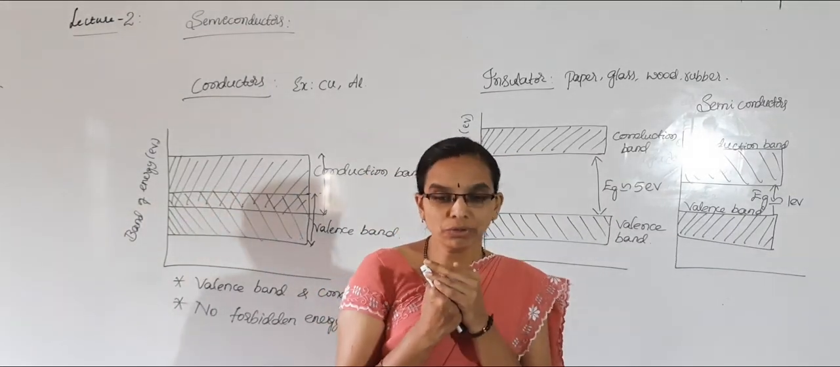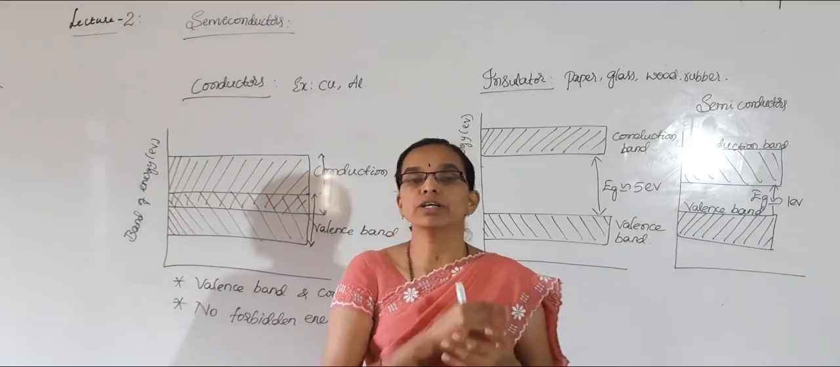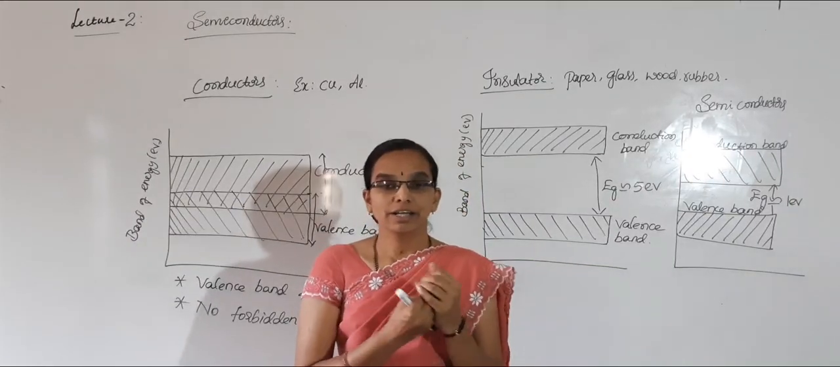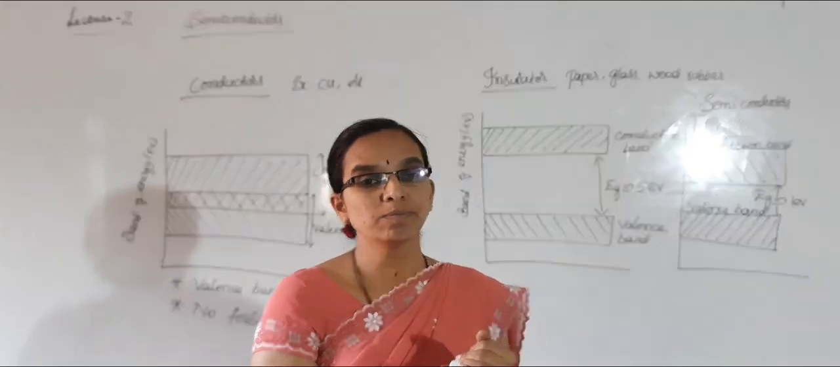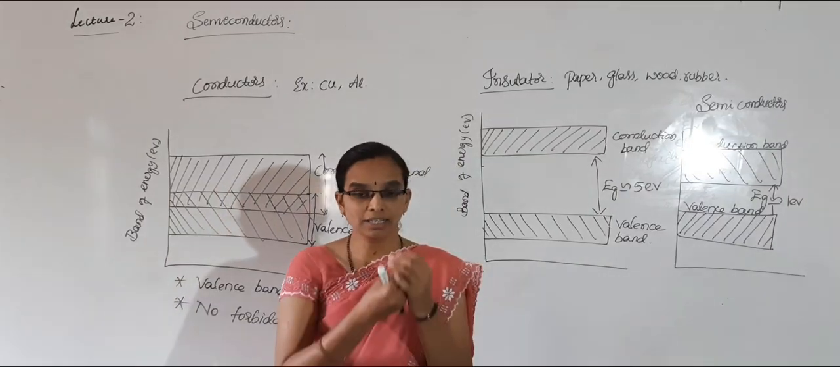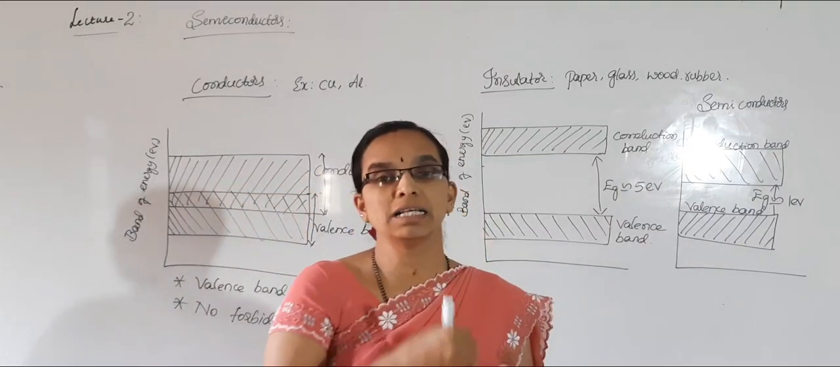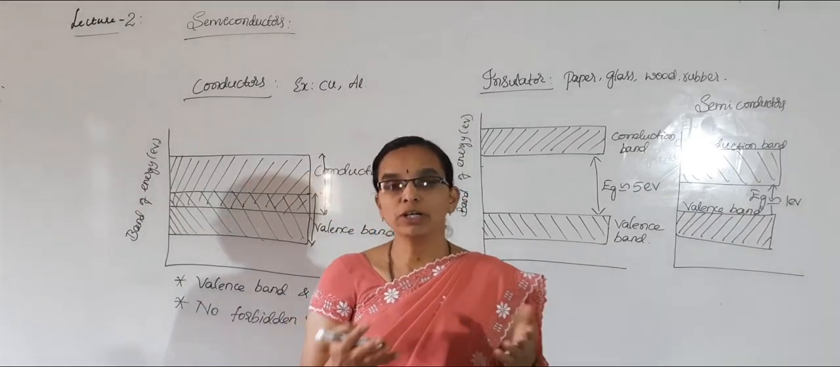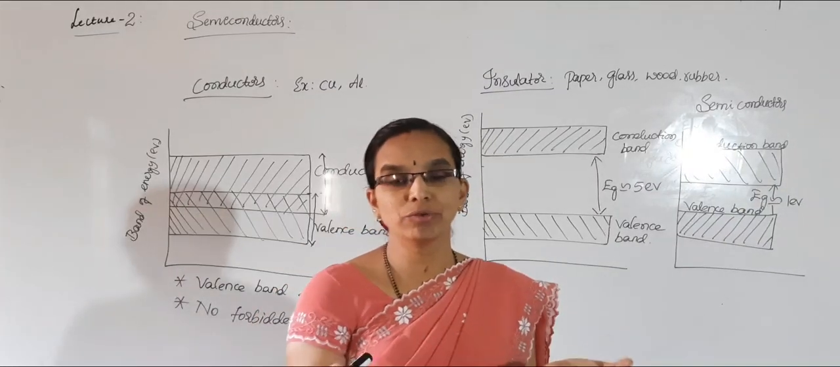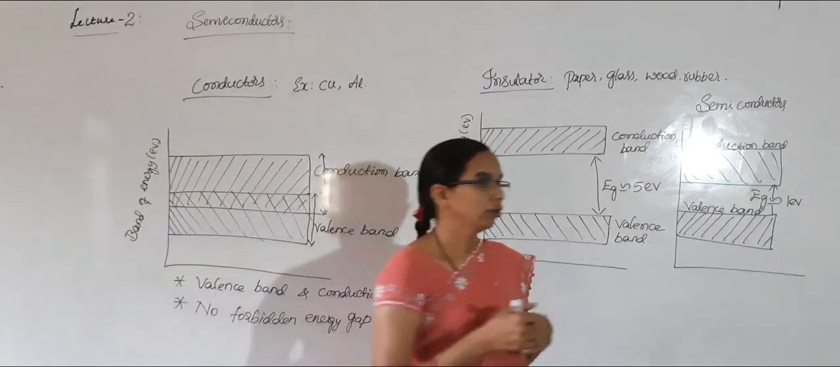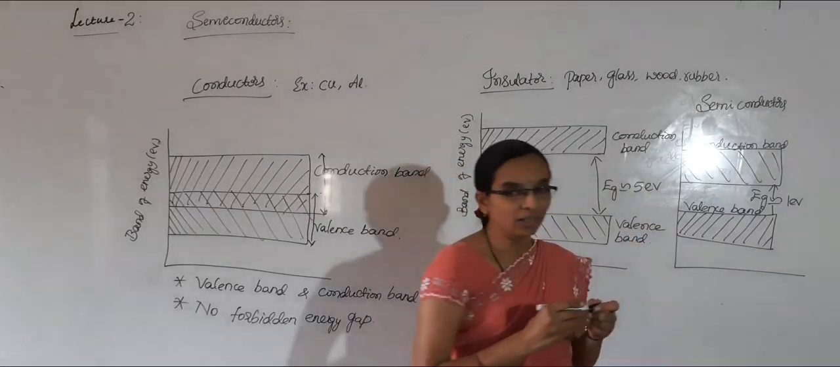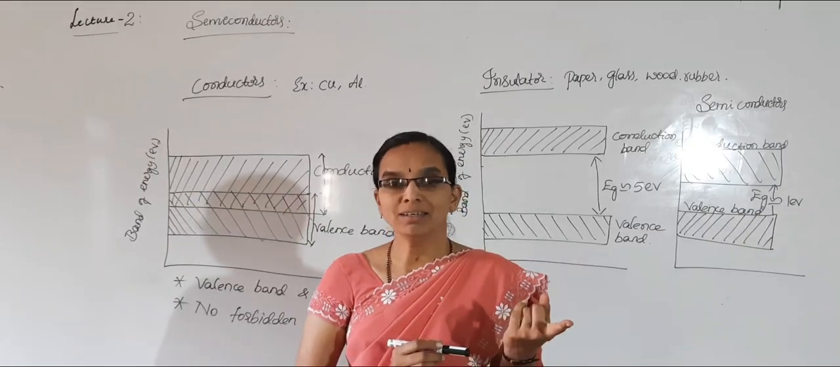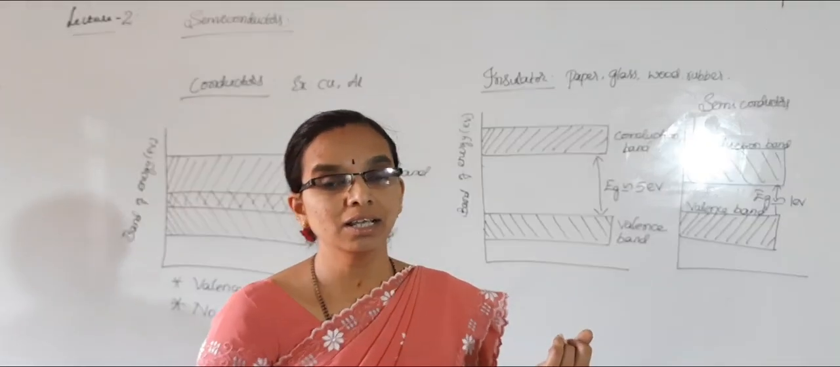So, if you give a small amount of energy, or if you increase the temperature, just heat it up, the valence electrons absorb extra energy and jump to conduction band easily and start conducting. What about at low temperature, at 0 degree Kelvin? What I have told? Valence electrons should jump to conduction band. Then there will be conductivity.